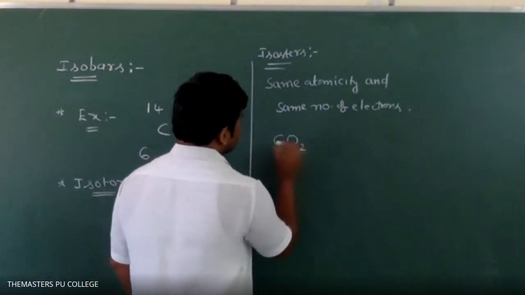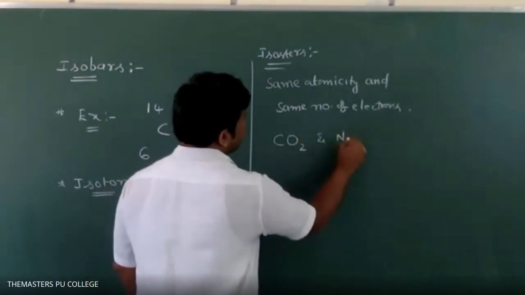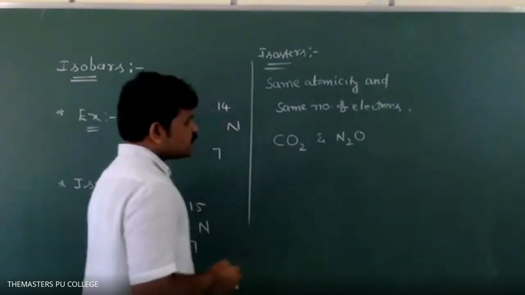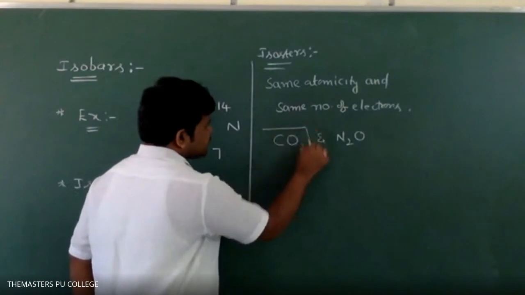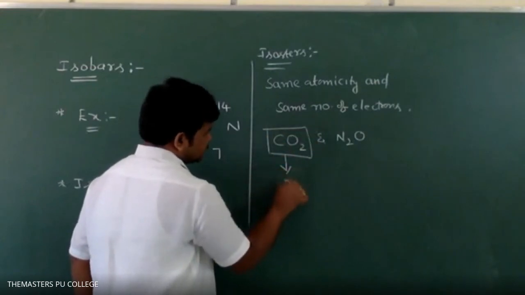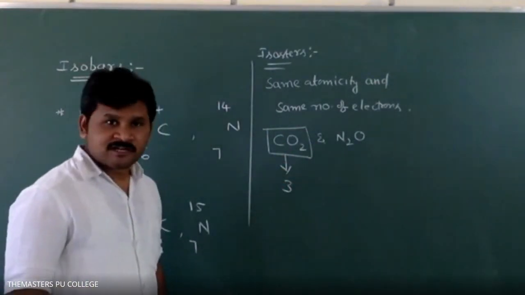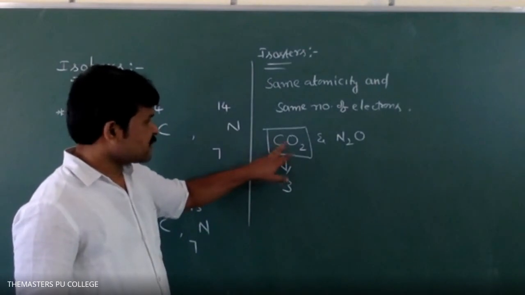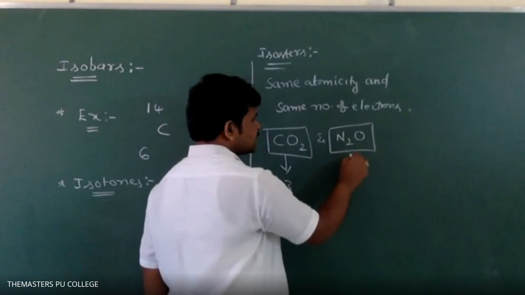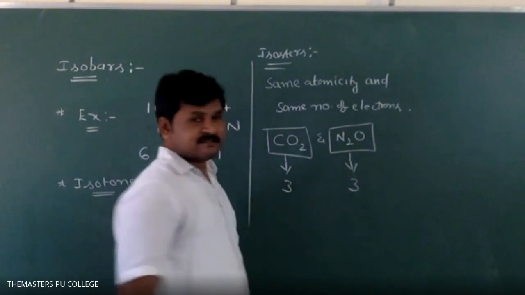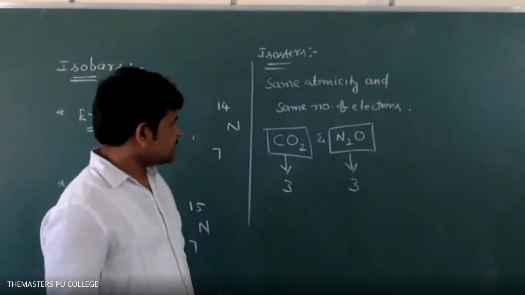Example: CO2 and N2O. Here the number of atoms is 3: 1 carbon and 2 oxygens; 2 nitrogens and 1 oxygen. Come to electrons.